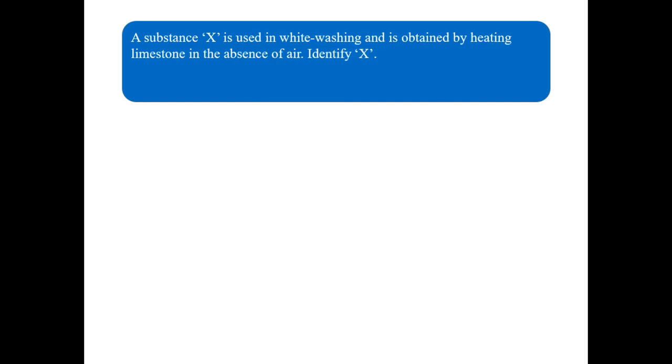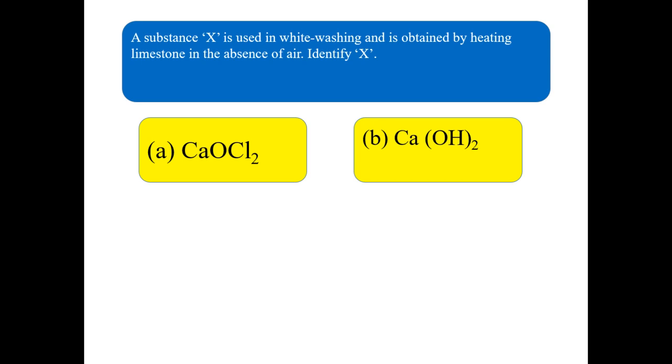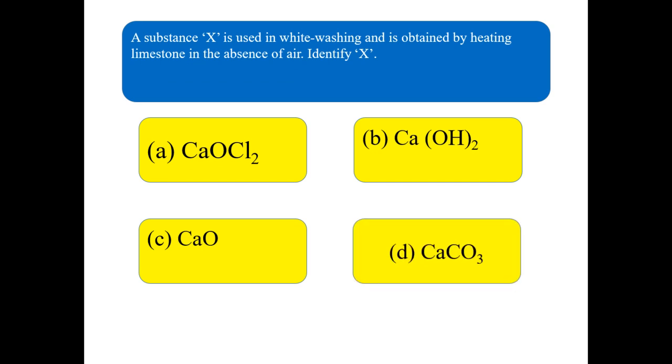Next question is, a substance X is used in whitewashing and is obtained by heating limestone in the absence of air. So identify that X. Your options are CaOCl2, second option CaOH, which means calcium hydroxide, calcium oxide CaO, calcium carbonate CaCO3. So choose the right option for this particular question. Here we go for the next question.